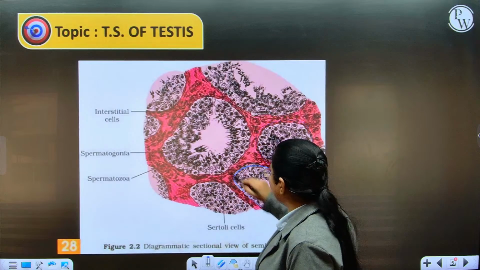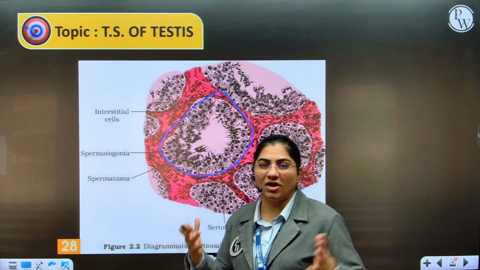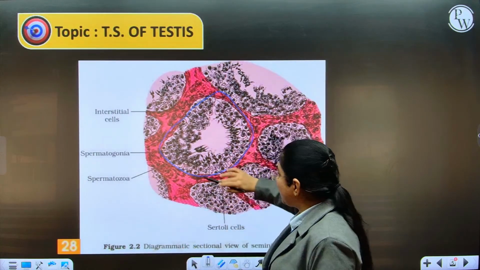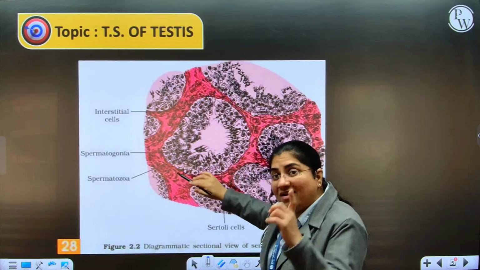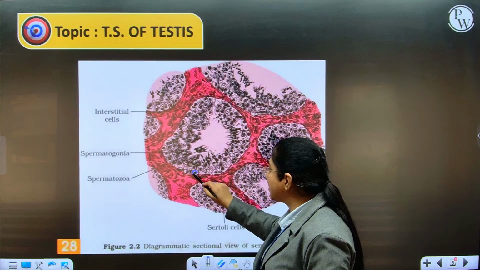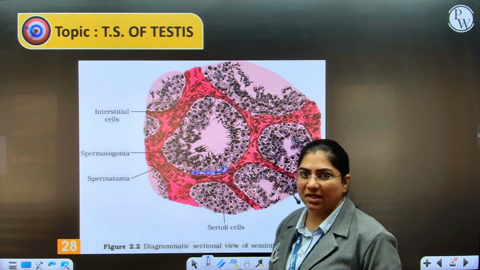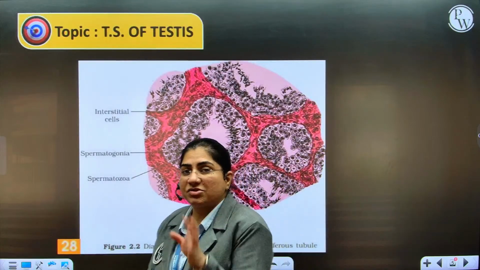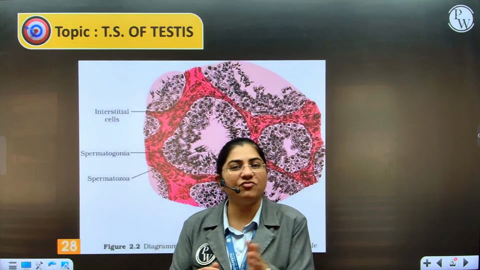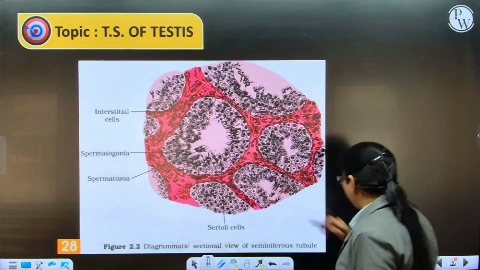In each lobule, there are 1, 2, 3 highly coiled tubules, which are called seminiferous tubules. These seminiferous tubules, on the inner side, remember this can come as an MCQ, are lined by cells called spermatogonia or male germ cells. It is these cells which will undergo mitosis and meiosis eventually and form haploid cells which are sperms. How do they form it?